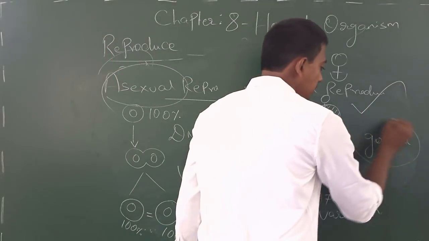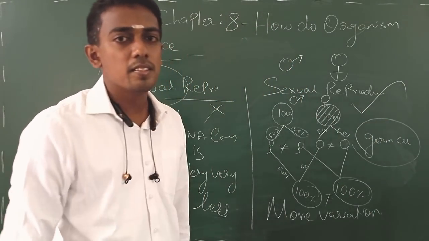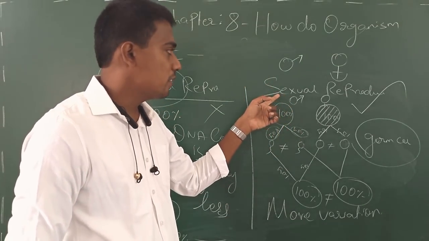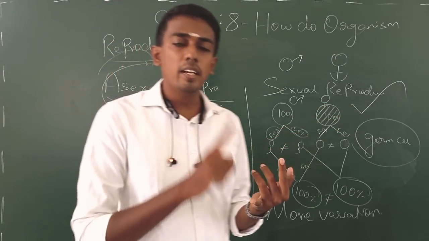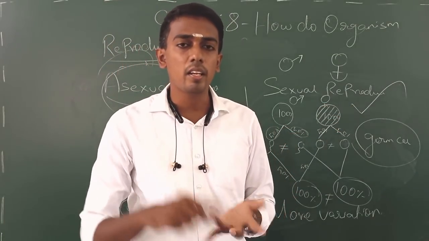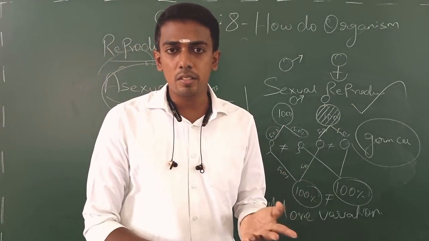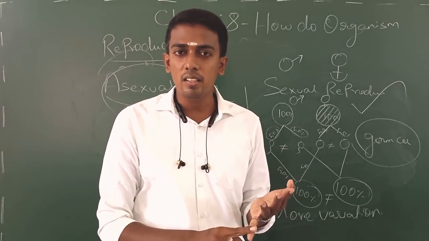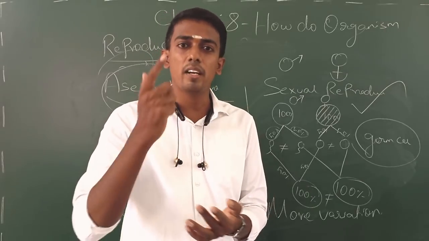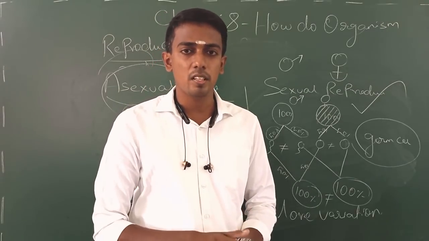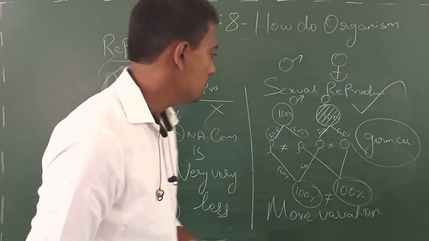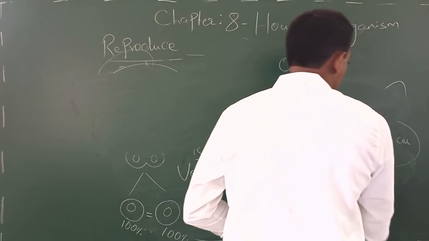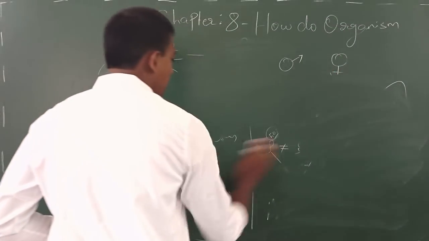For that they should first possess a germ cell. Yes, that is the main reason. Any organism that participates in sexual reproduction should possess a sex organ. In animals these are called testes and ovaries. In plants they are called androecium and gynoecium. All that we will see in the forthcoming classes. So I hope now it's very clear what the basic difference between sexual and asexual reproduction is.